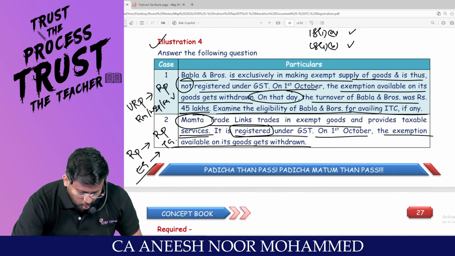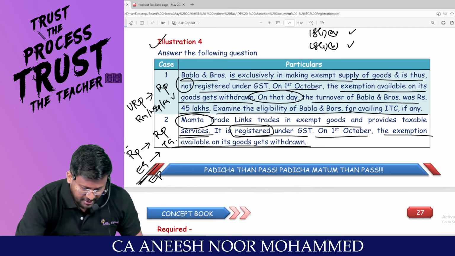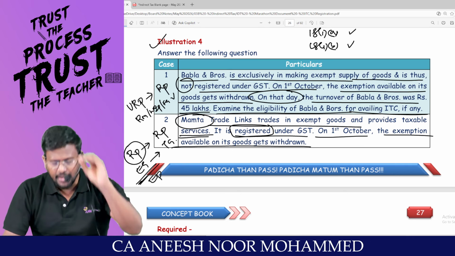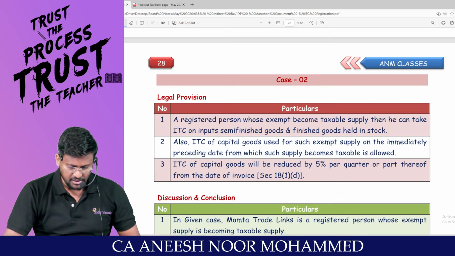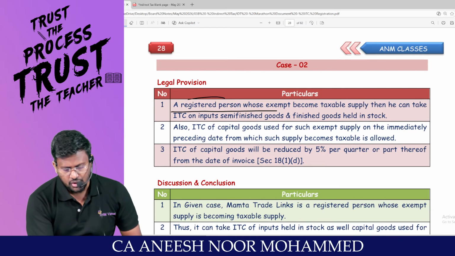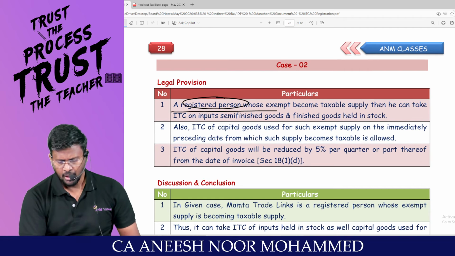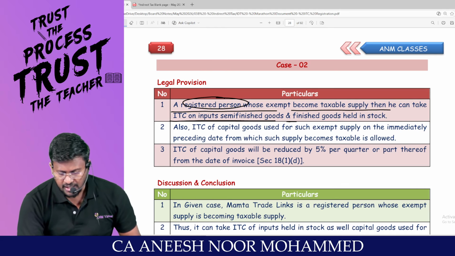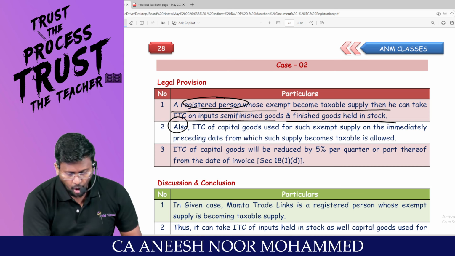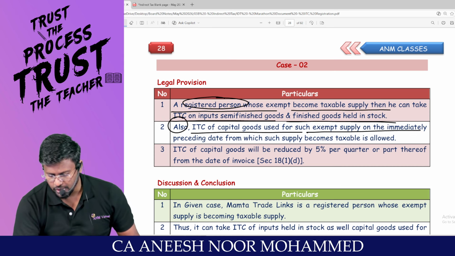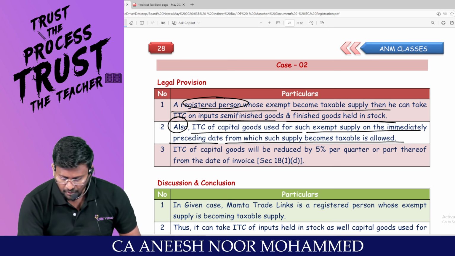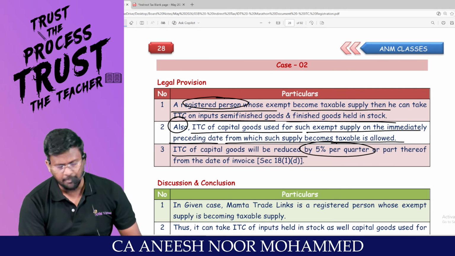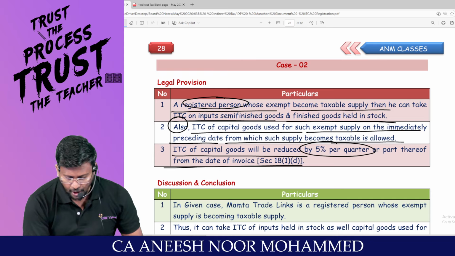Sir, if during this exempted period also, that guy was a registered person, then you can take ITC on input services and capital goods also. Are you all really with me? That's what case number 2. A registered person whose exempt supply becomes taxable supply can take ITC on input, semi-finished goods and finished goods held in stock. Also ITC of capital goods used for such exempt supply on the immediately preceding date from which such supply becomes taxable is allowed. ITC of capital goods will be reduced by how much percent per quarter? 5% per quarter or part thereof from the date of invoice.